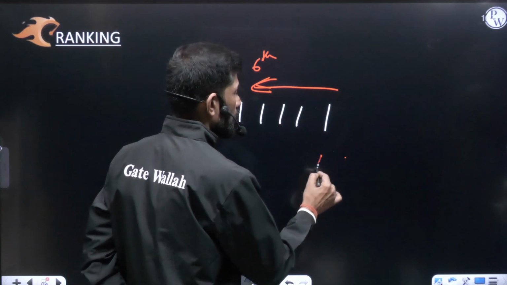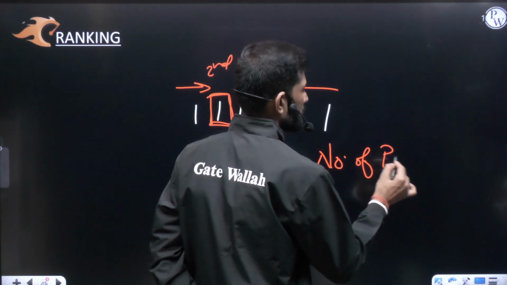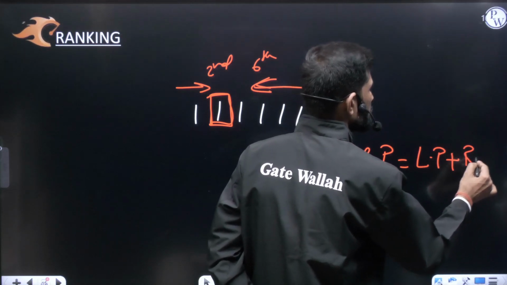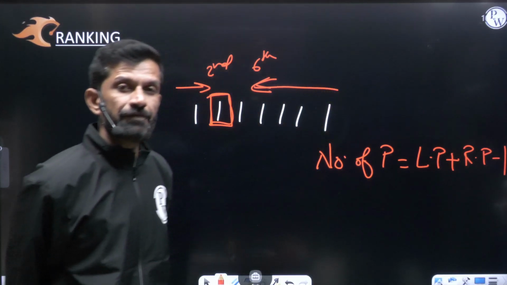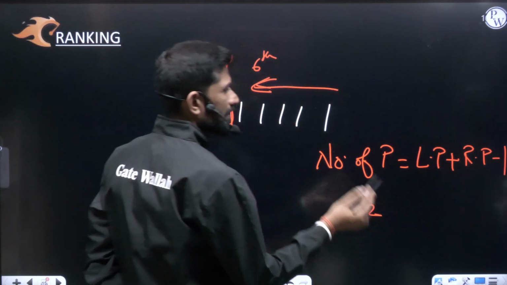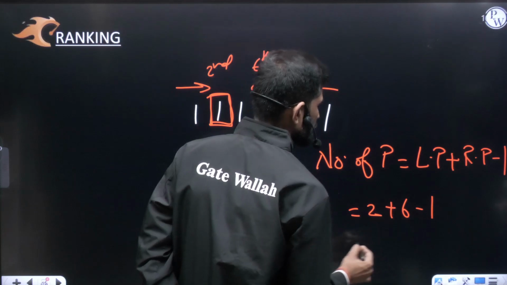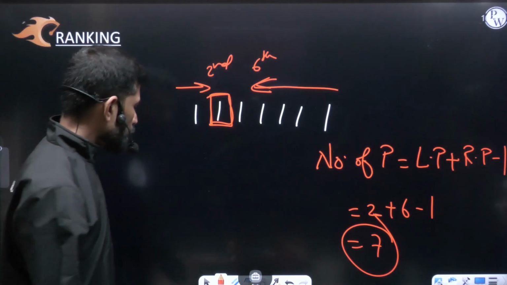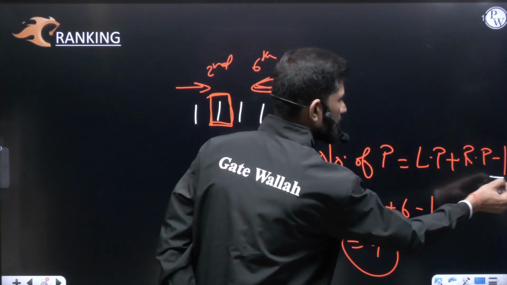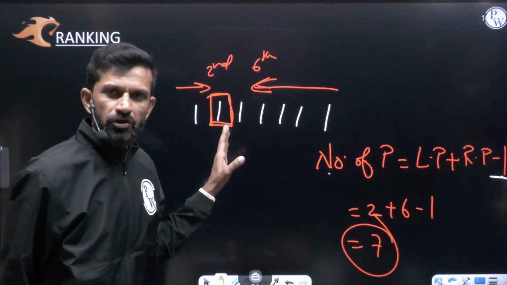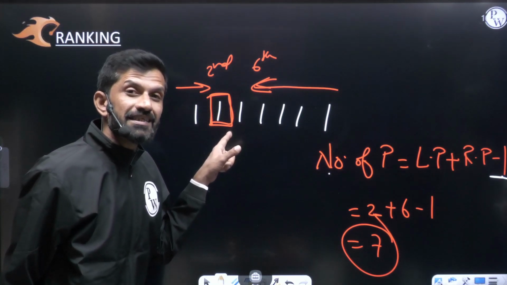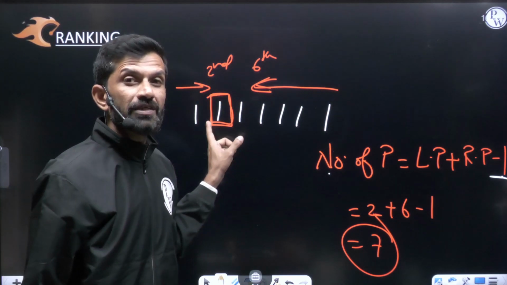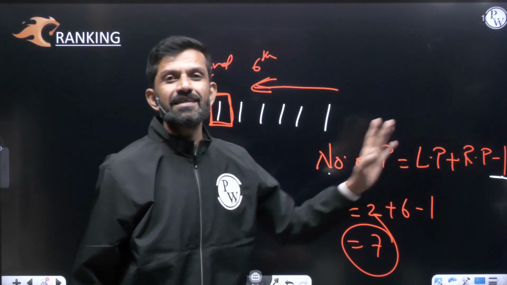Let us understand what we have derived. The number of people sitting in the row is always equal to left position plus right position minus 1. Left position is 2, right position is 6, minus 1. So 2 plus 6 is 8, minus 1 is 7. 7 people are sitting in the row. Why do we subtract 1? Because second from the left means we counted this person, and sixth from the right means we counted this person again. We counted that person 2 times, so 1 time we have to remove. That is the reason for minus 1.